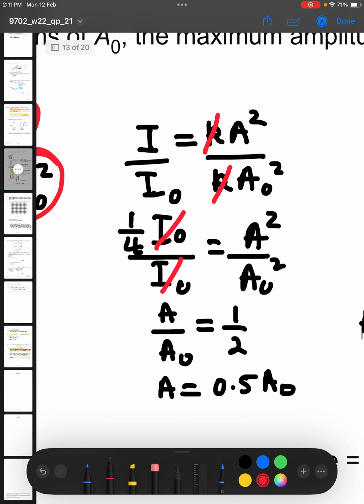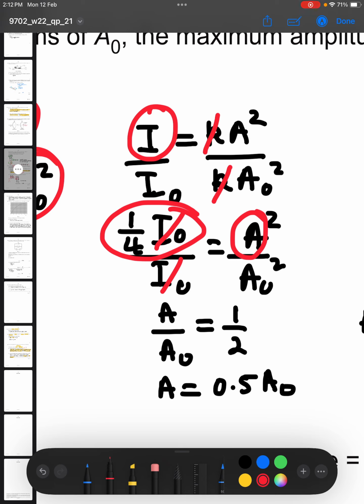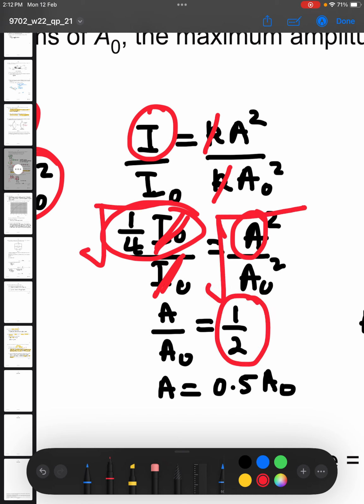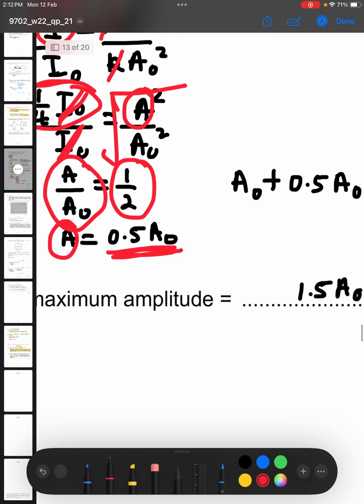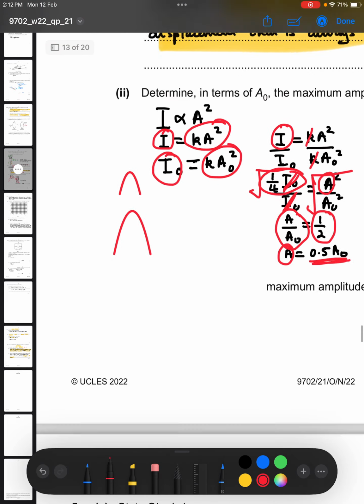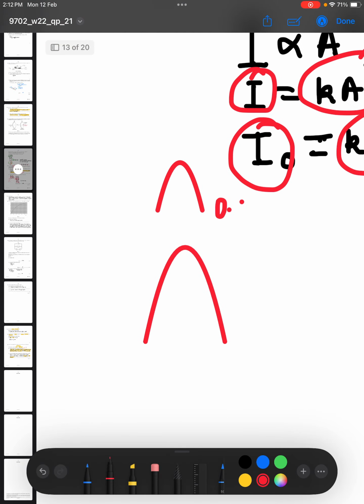Once we do that, where there is I, we now put 1/4 I0, because we are looking for its amplitude. So I0 and I0 cancel. Then if I square root both sides, this 1/4 is square rooted and I'm left with half. So A over A0 is half. If I multiply both sides by A0, A is equal to 0.5 A0. In other words, the amplitude of the wave with the intensity 1/4 I0 is equal to 0.5 A0. So this one has an amplitude of 0.5 A0, whereas this one has an amplitude of A0.